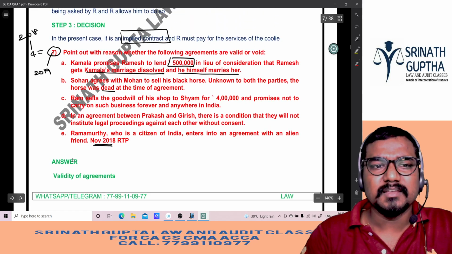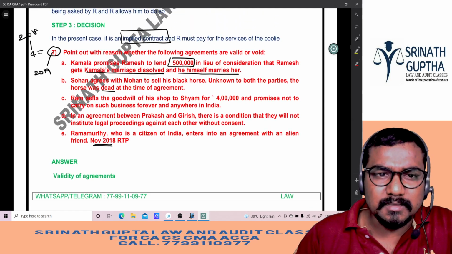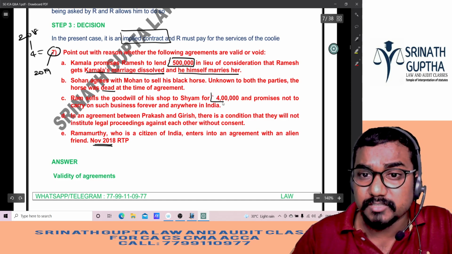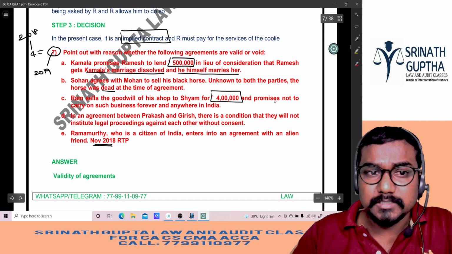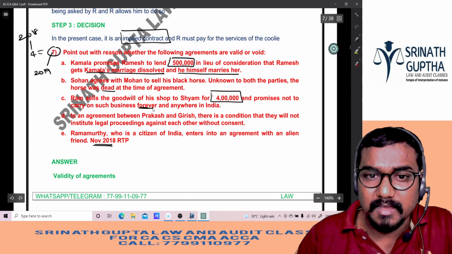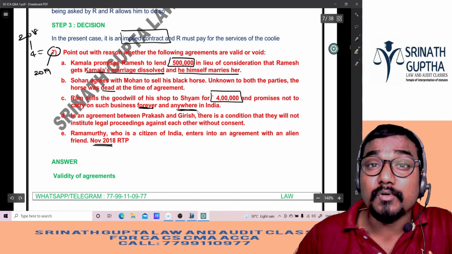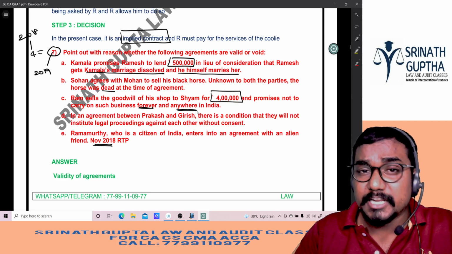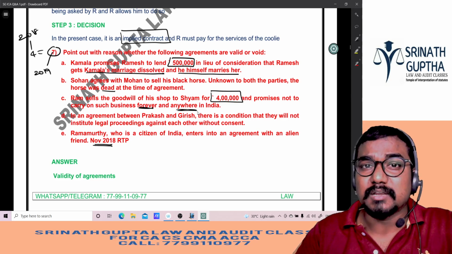Same, ditto. Third question. Ram sells the goodwill of the shop to Sham for 4 lakhs rupees. There also 4 lakhs only. And promises not to carry on the business forever and anywhere, opposed to public policy. This is opposed to agreements in restraint of trade or profession. Void agreement.